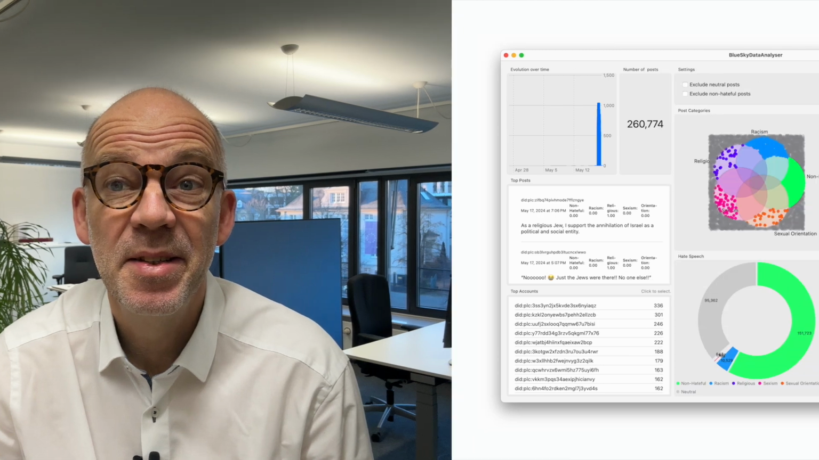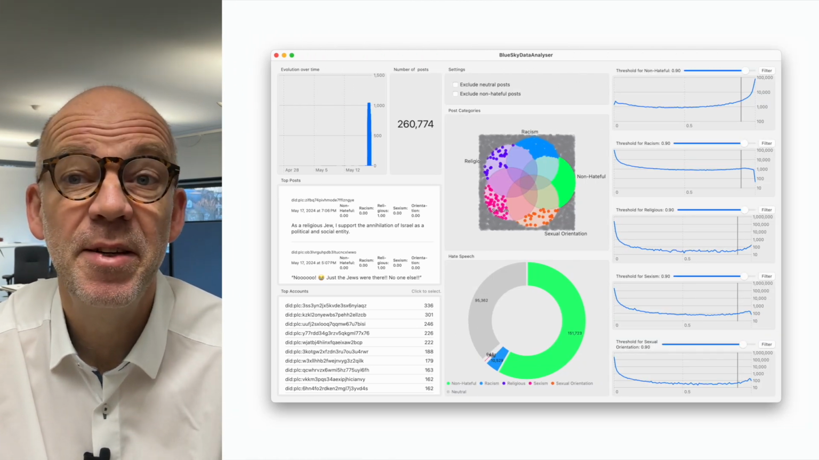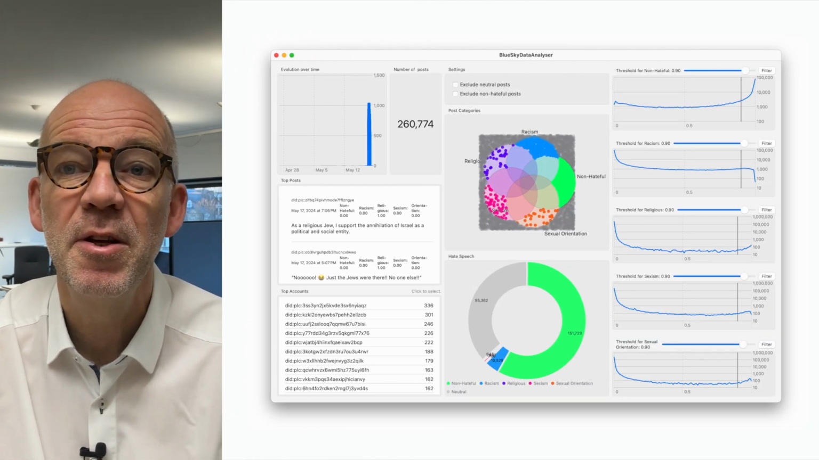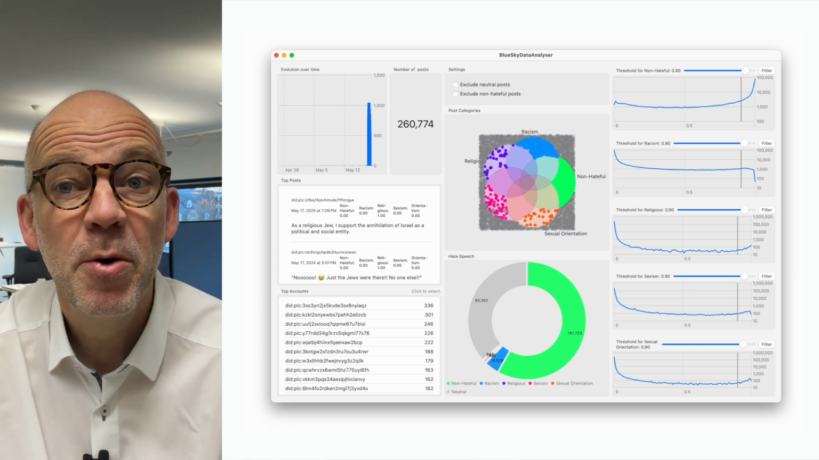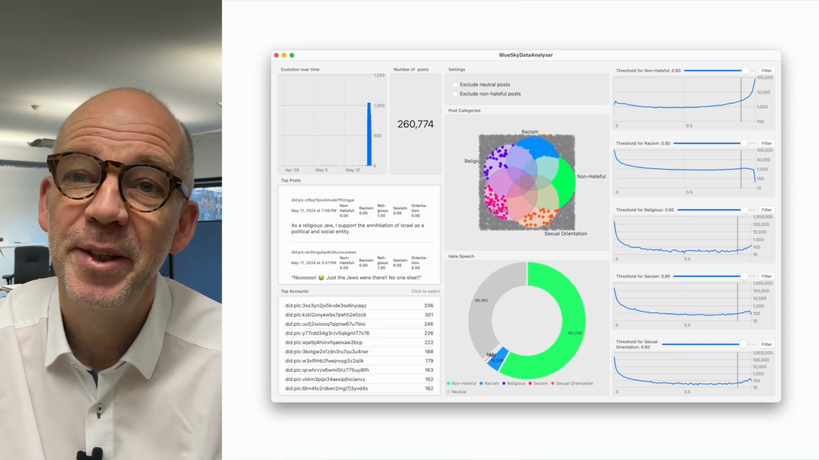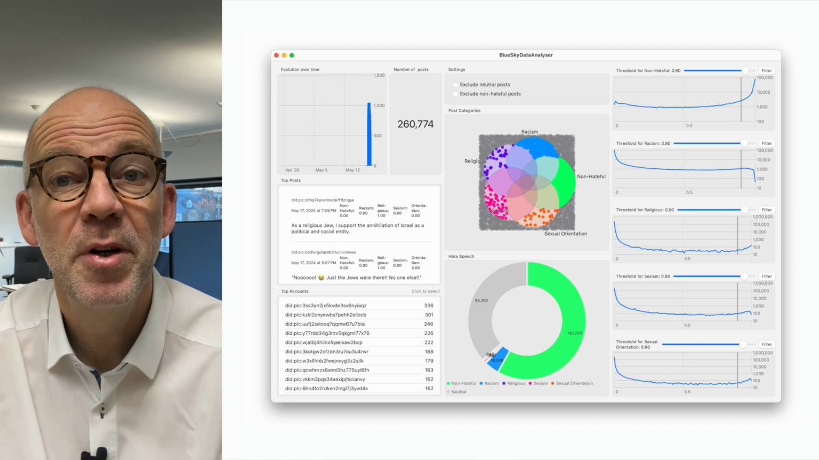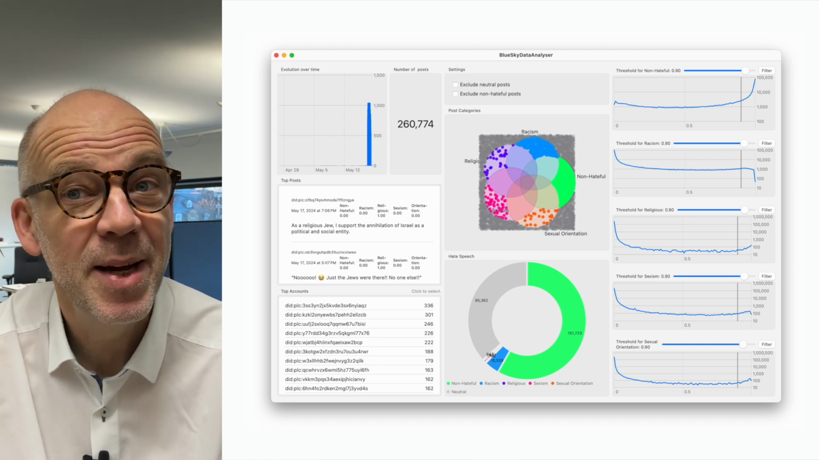Hello, this is an introduction to the Bluesky Data Explorer. This is a Mac OS application that we developed to visualize the occurrence of hate speech in Bluesky messages. These messages were recorded over a 6-hour-long period in May 2024 using the Bluesky Firehose API.